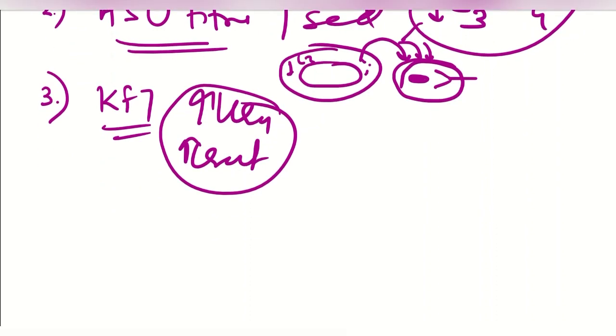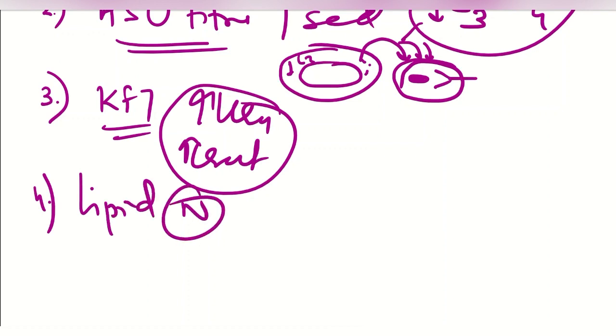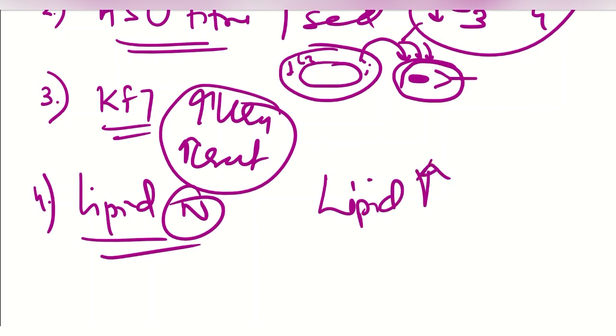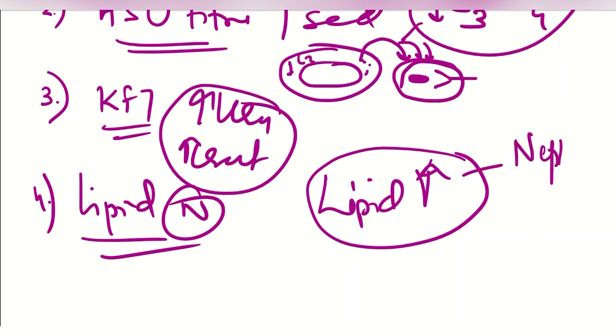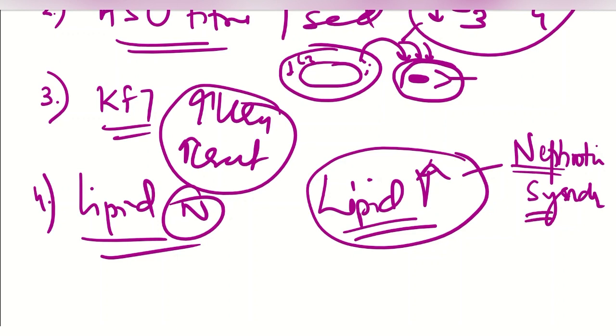And the lipid profile is essentially normal, and this is very important, because if we find lipid derangement, that is, the lipids are increased inside the body, then that favors nephrotic syndrome. Nephrotic syndrome is more likely if lipids are raised, and this occurs because in nephrotic syndrome a lot of lipid is lost in the urine.